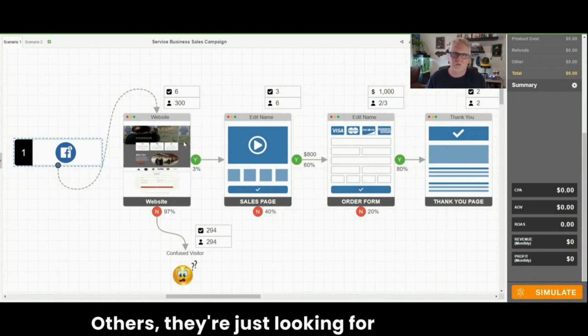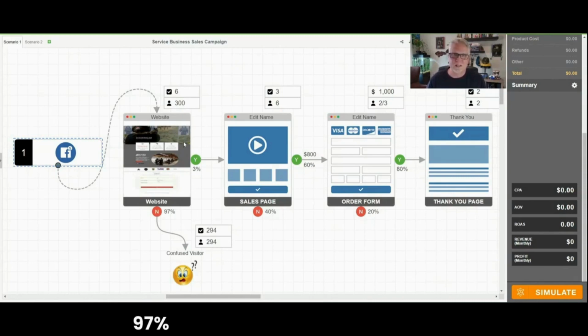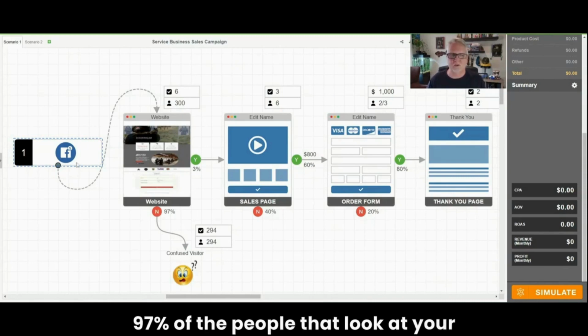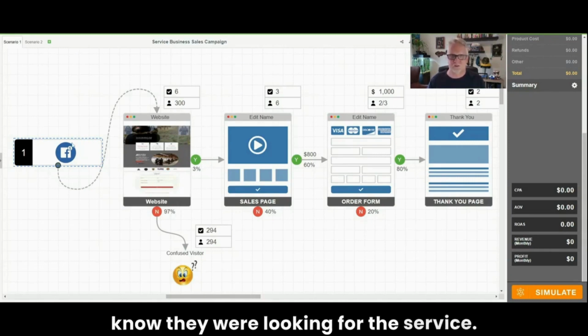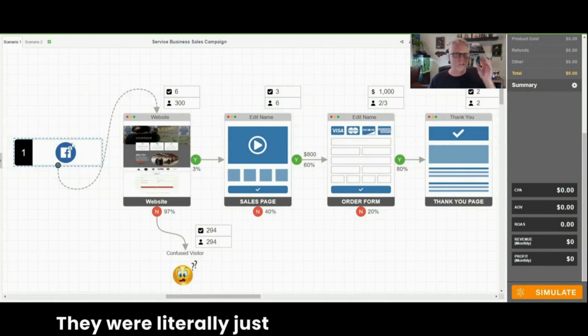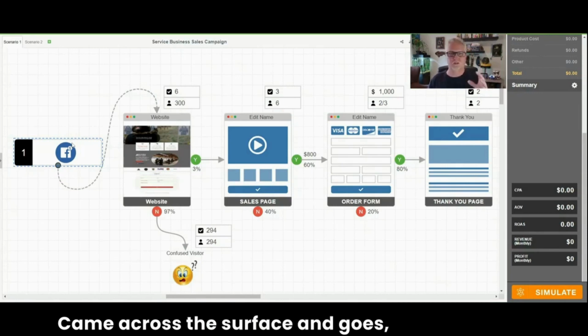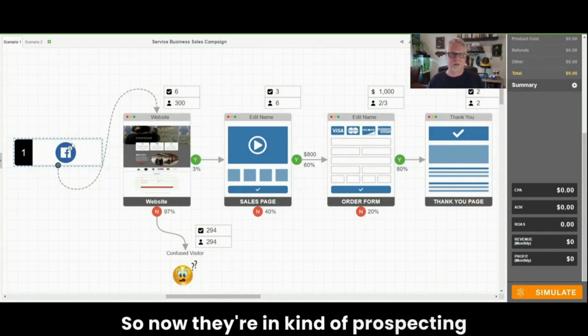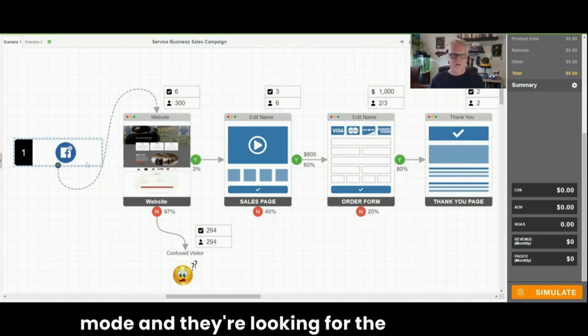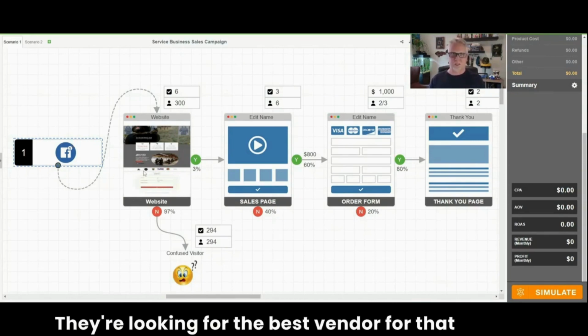Others, they're just looking for information. 97% of the people that look at your ad are really just looking for information. Hell, half the time, they didn't even know they were looking for the service. They were literally just scrolling through Facebook or YouTube or something like that, came across the service and go, oh, that's cool. Let me check that out. So now they're in kind of prospecting mode and they're looking for the information. They're looking for the best vendor for that service.